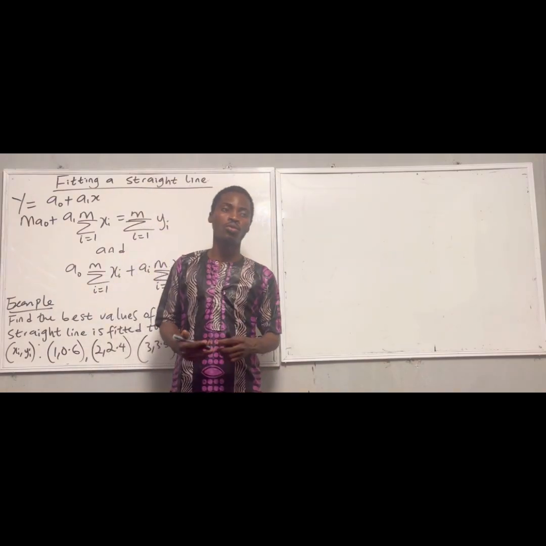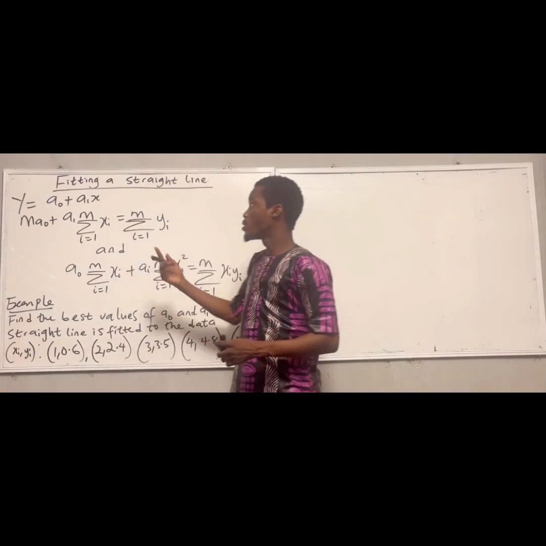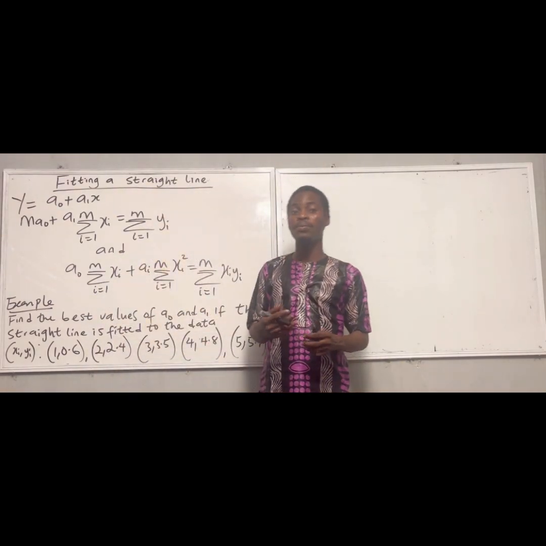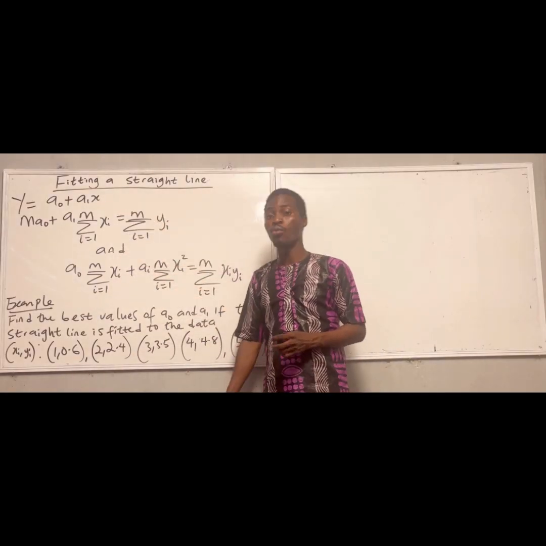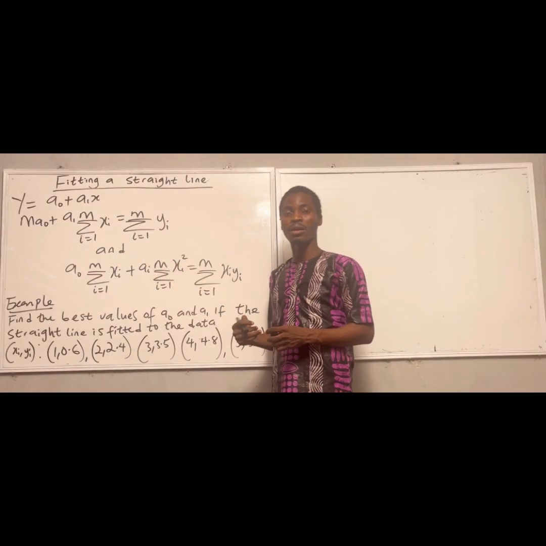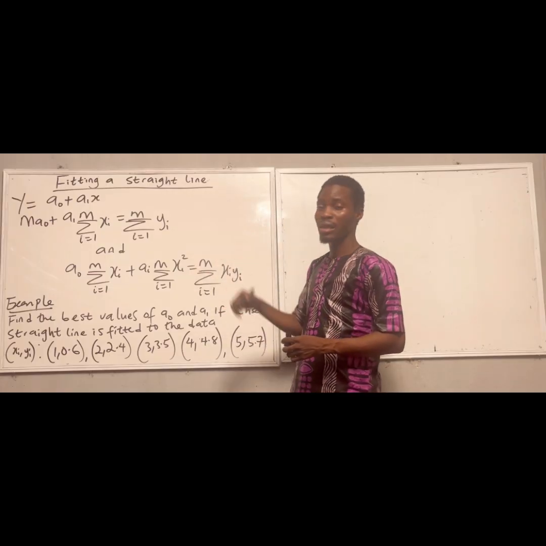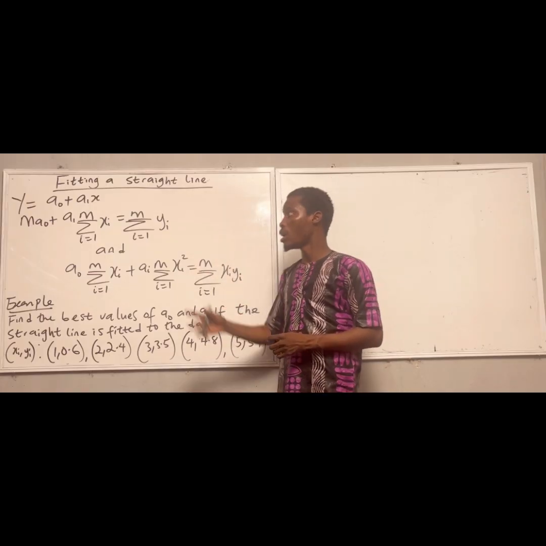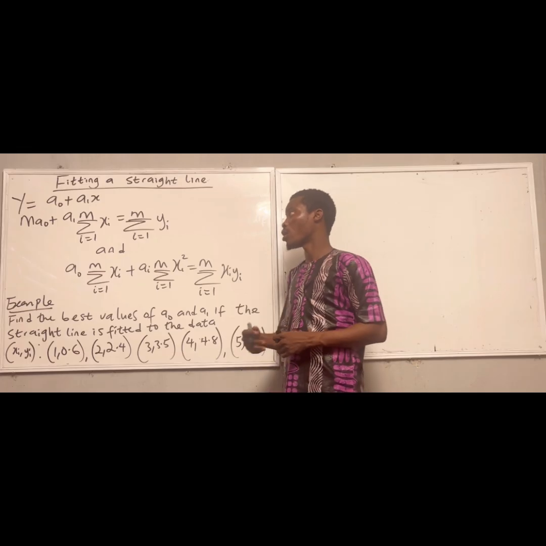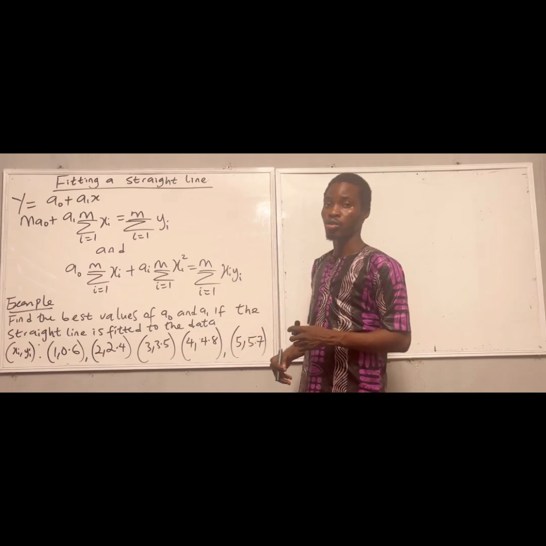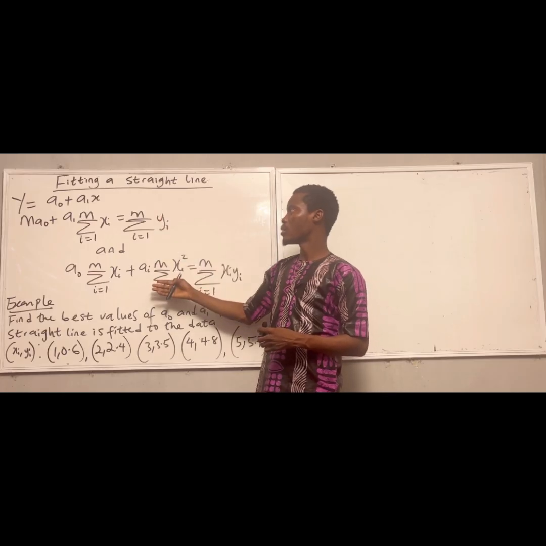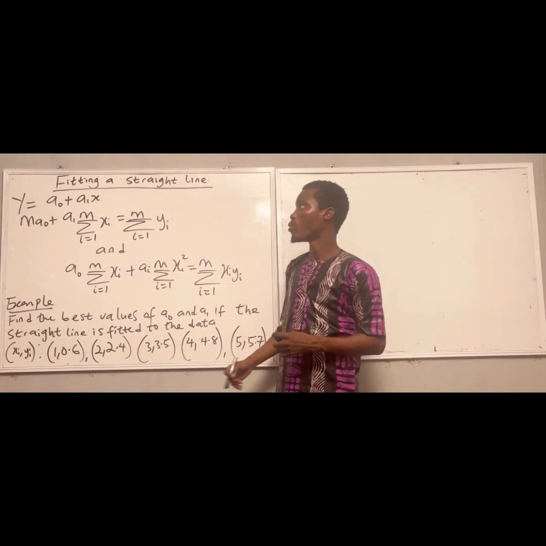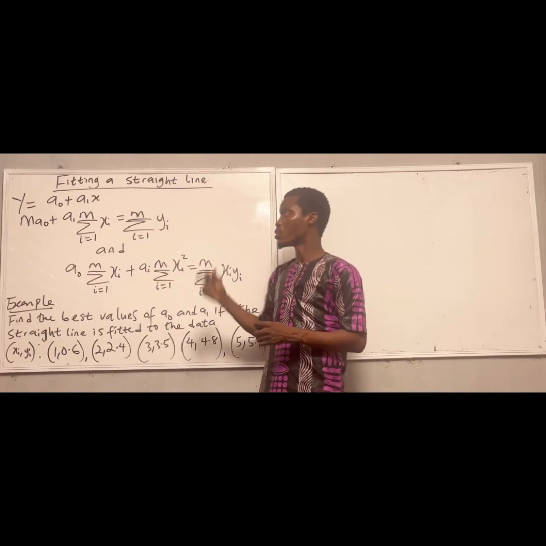Today we'll be looking into fitting a straight line. Fitting a straight line means finding the best equation of the form y = a0 + a1x, where y is our dependent variable and x is an independent variable, a0 is the intercept and a1 is the slope. So in fitting a straight line, we consider this in solving any form of question on a straight line.